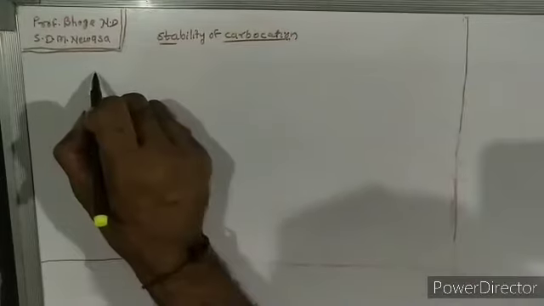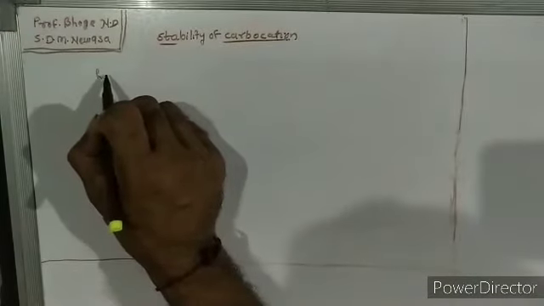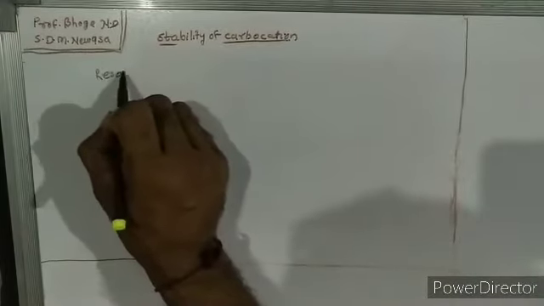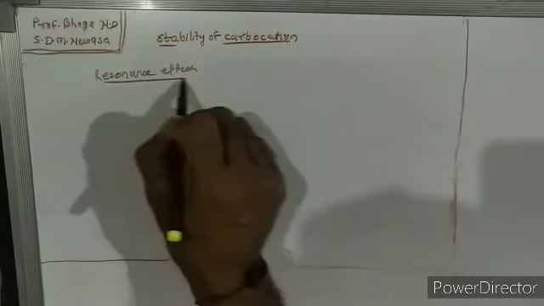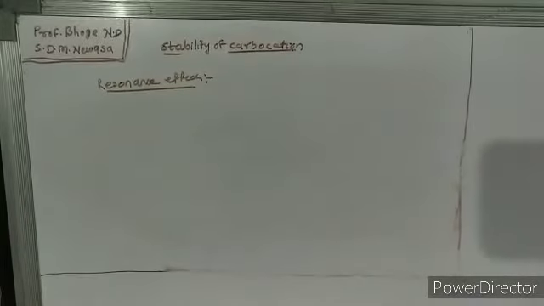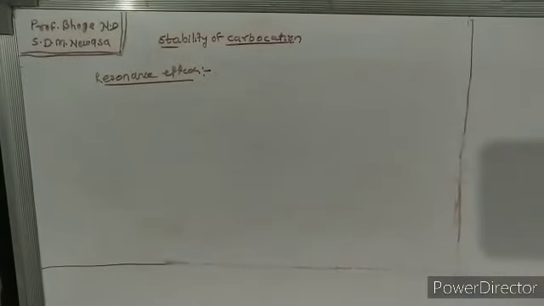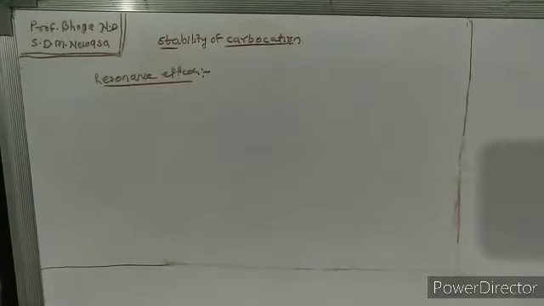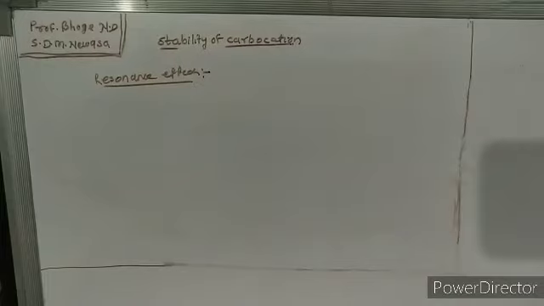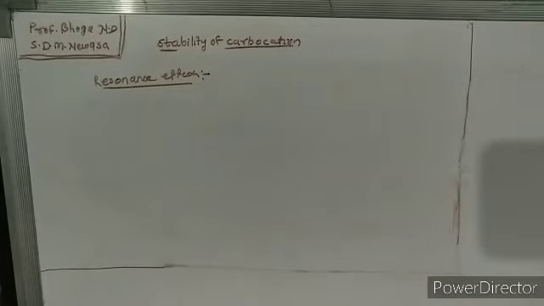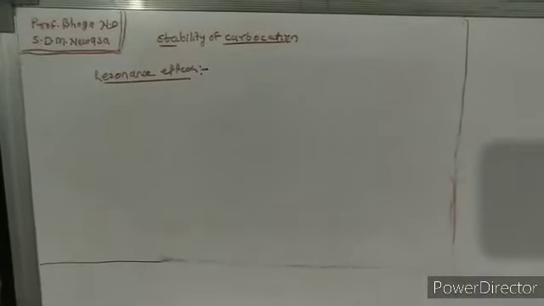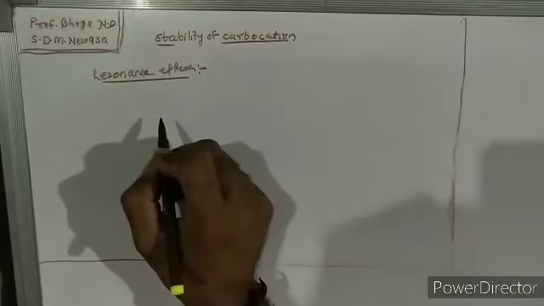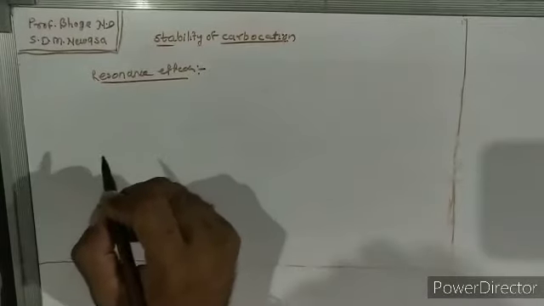Now let's see how the resonance effect affects the stability of carbocation. Okay, as we know there are two types of resonance effect, electron withdrawing and electron donating. And as the carbocation is electron deficient, for the stability of carbocation the resonance donating effect is important. The resonance effect can stabilize carbocation through delocalization of pi electrons or non-bonding electrons.